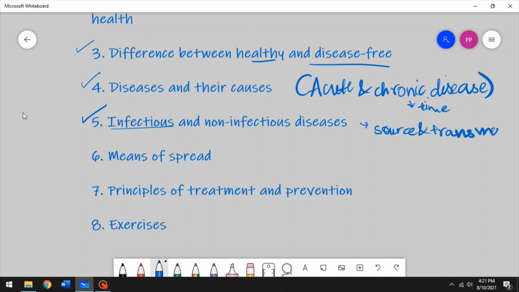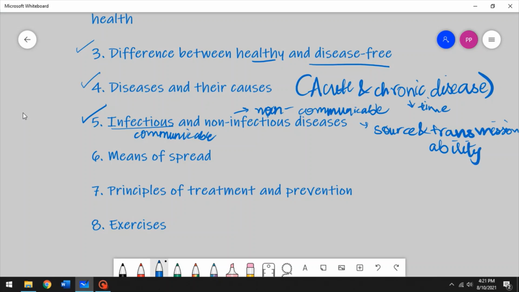All right, so infectious diseases can be transmitted to others, right? That's why they're called communicable, because they can be communicated, if you want to say that. And non-infectious diseases are non-communicable. That is, they cannot be spread from one person to another by just direct contact.